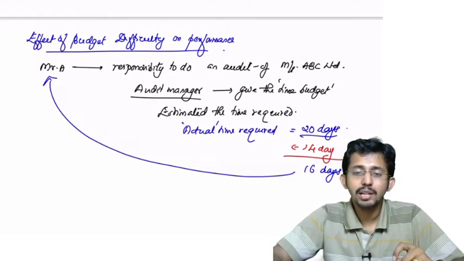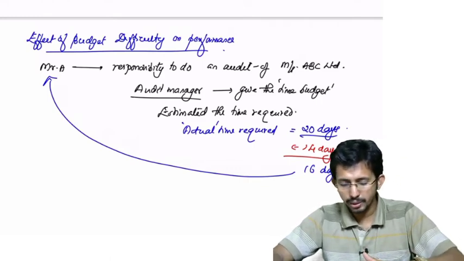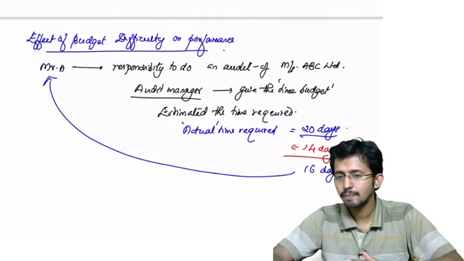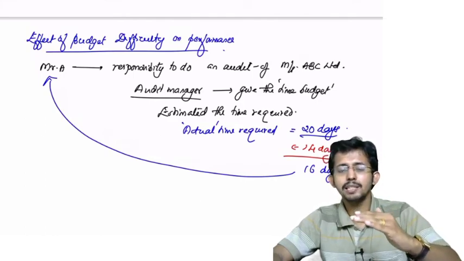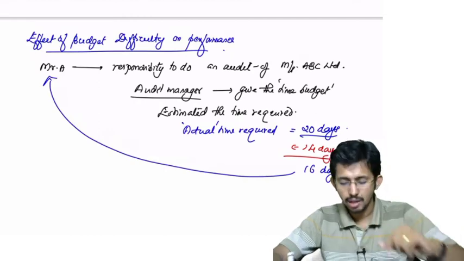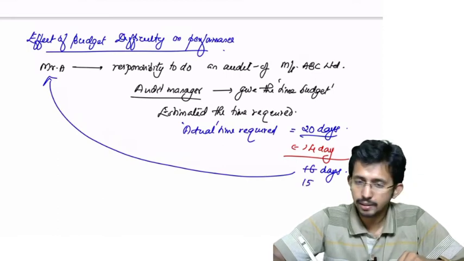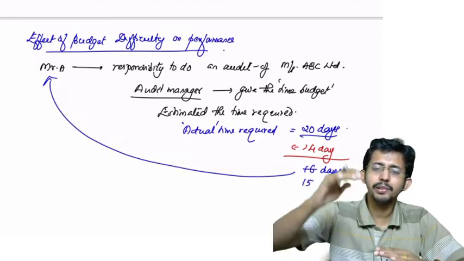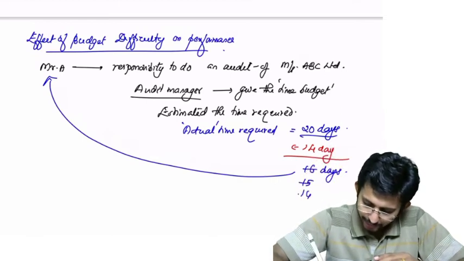The performance increases. Okay, so if the time is reduced from 20 days to 16 days, the efficiency or the performance level of the audit staff, or Mr. A, will increase. Now, if he is reducing it from 16 to 15, still he will try to increase his efficiency and performance. He is reducing it to 14 days.